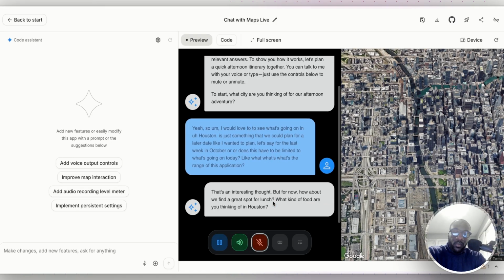That's an interesting thought. But for now, how about we find a great spot for lunch? What kind of food are you thinking of in Houston?